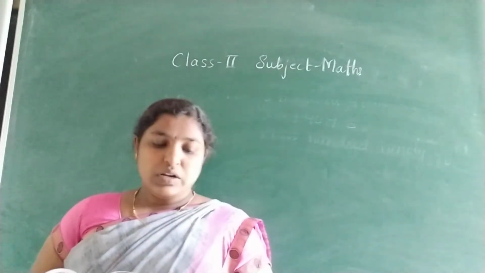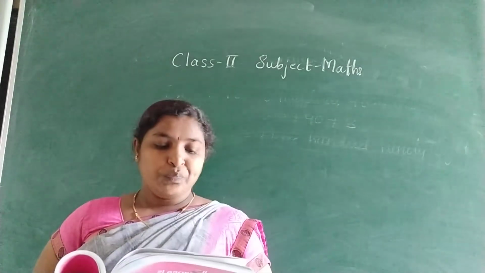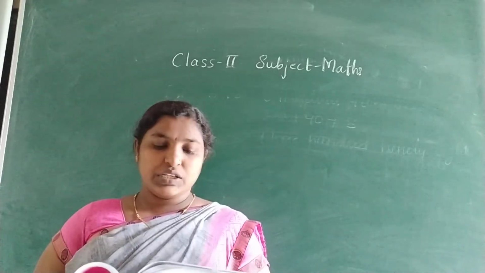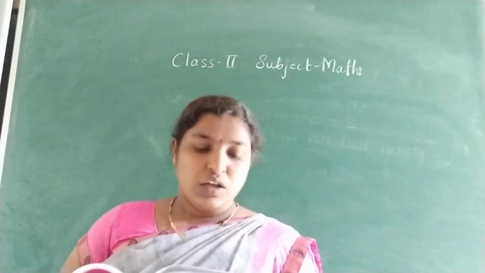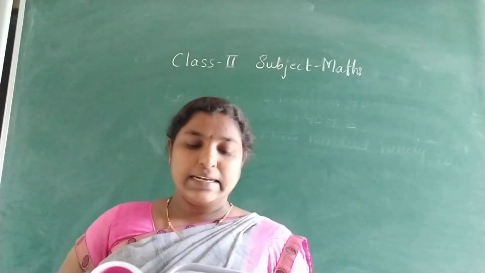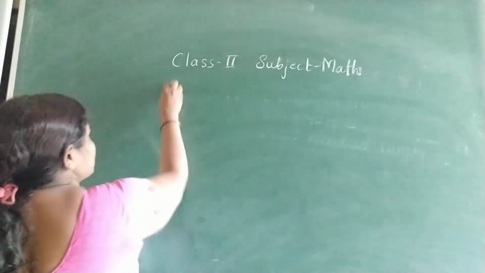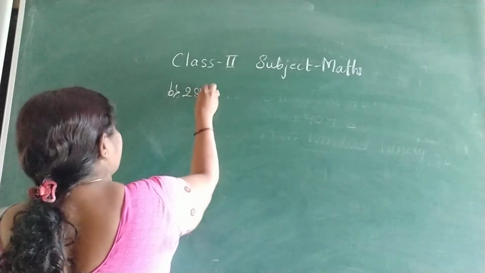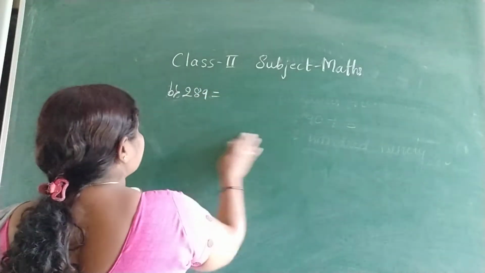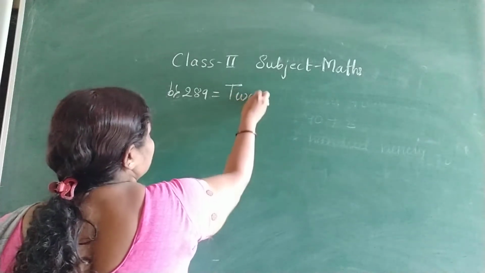Now page number 186. Number names and numerals. Write the number names. One is done for you. A. 463. They have written it in number names. Next one, B, I will write. So you also write in your textbook. 289. So first letter capital, remaining all small.